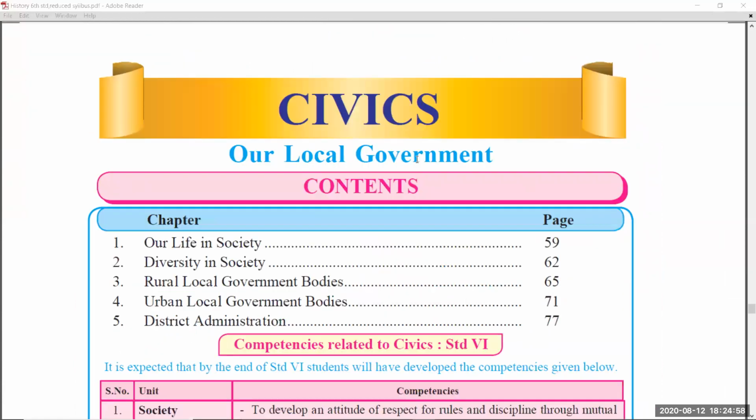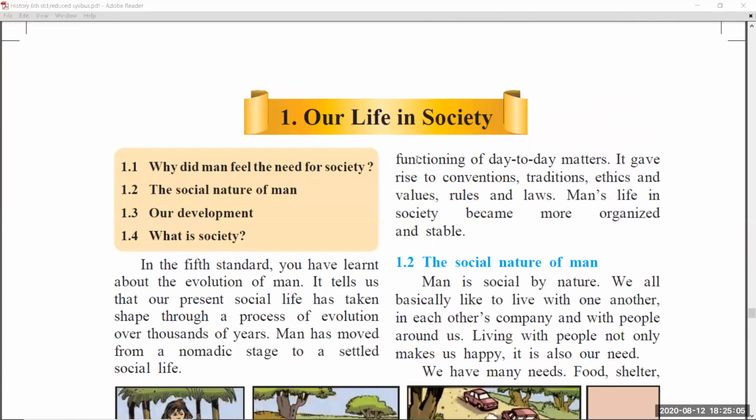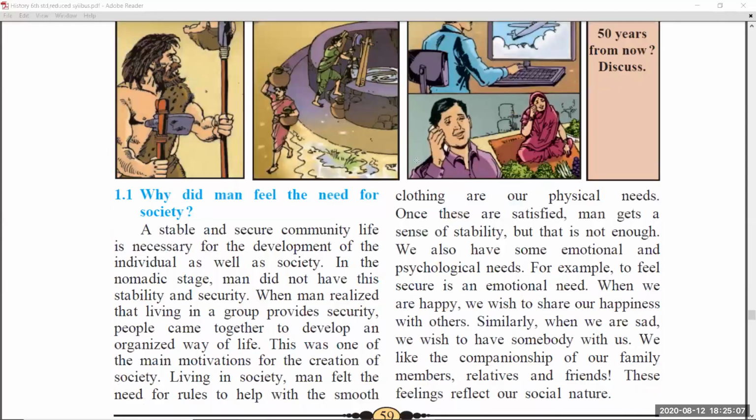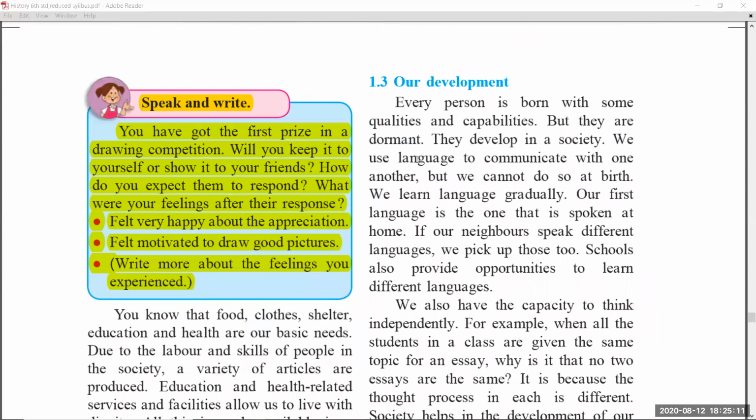So we have come to civics now. Okay, students. In this civics, let us see chapter number 1, our life in society. That is page number 59, there is no change. And 60, speak and write.